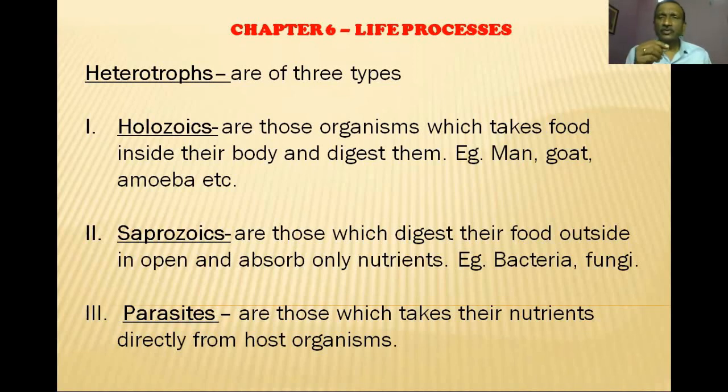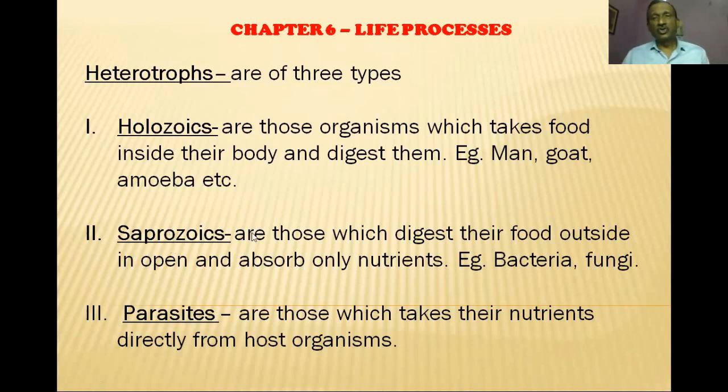Now, saprobes were initially classified into the plant kingdom. All the bacteria were classified in the plant kingdom because they had a cell wall. But later on in the five kingdom classification, as you already studied in class 9, all the saprophytic organisms, maybe bacteria and fungi, were categorized into different kingdoms. Bacteria are classified into kingdom Monera, and fungi are classified in kingdom Fungi. So the words phyte and zoic can no longer be used for them, and we can simply write saprobes or saprobic organisms.